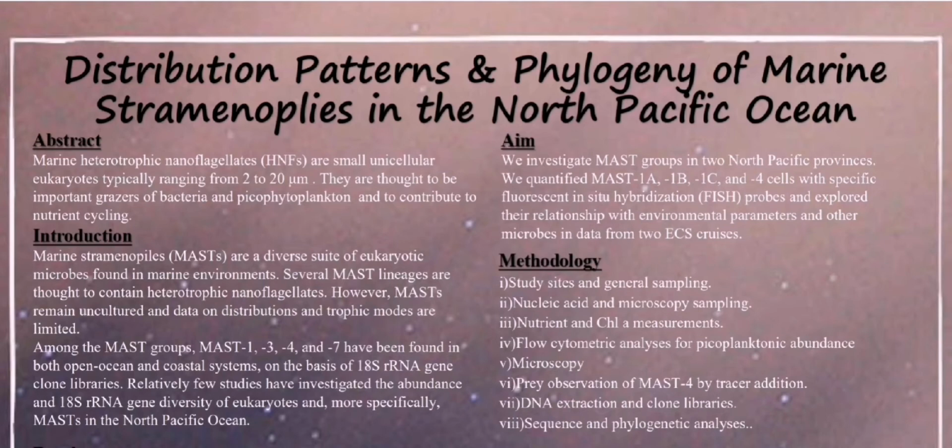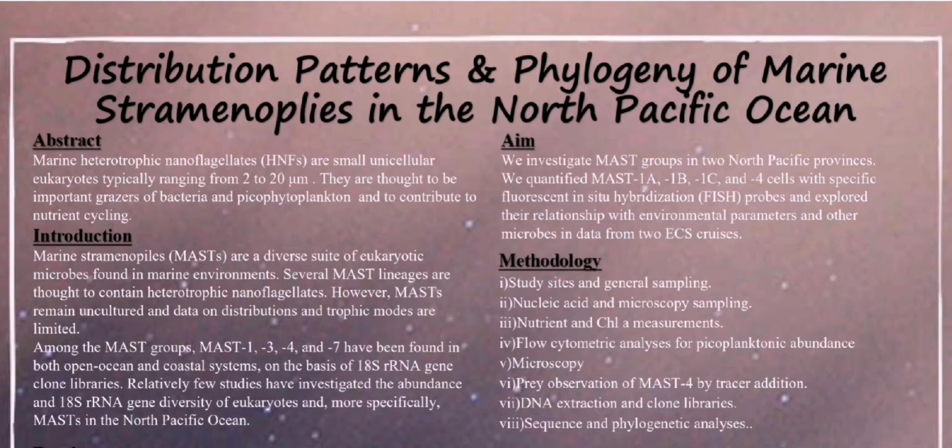The aim of the journal is we investigate MAST groups in 2 North Pacific provinces. We quantified MAST 1A, 1B, 1C, and 4 cells with specific fluorescent in situ hybridization probes and explored their relationship with environmental parameters and other microbes in data from 2 ECS cruises.